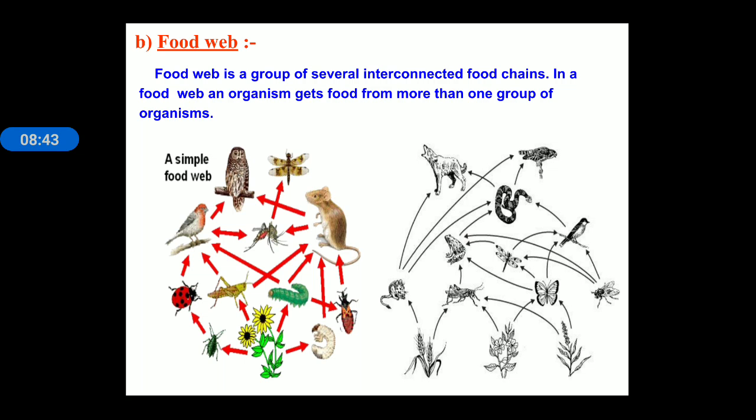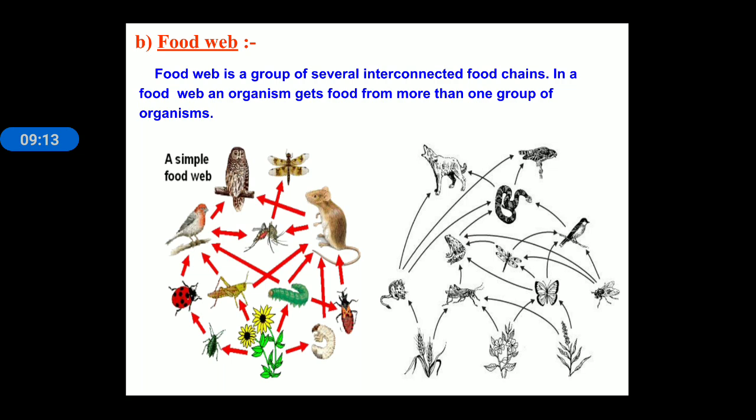We can see rat, grasshopper, butterfly, moth, and further the grasshopper and butterfly can be eaten by frog, and further frog can be eaten by snake, and further snake can be eaten by hawk and eagle. So we can see at different levels these organisms have different options for getting food. They have multiple food options.